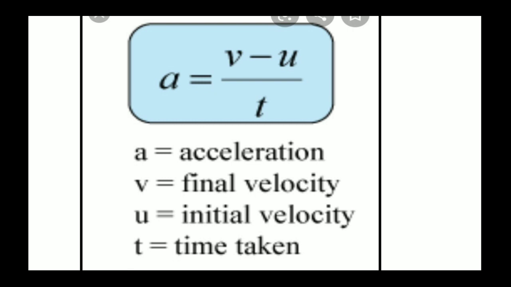Final means what velocity is there at the end. For example, you are throwing a ball up, or you are throwing a ball somewhere, or any object is falling down. So what is the final velocity and what is the initial velocity? Keep in mind the formula will be a is equal to v minus u upon t, where a is acceleration, v is final velocity, u is initial velocity, and t is time. Here I have taken a few definitions which are very important for you to understand basically. So try to read the lesson and you will understand it better. Okay, thank you.